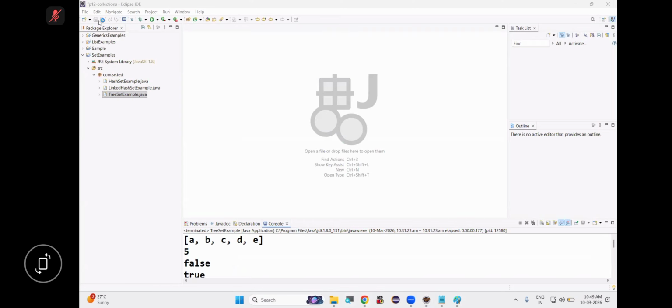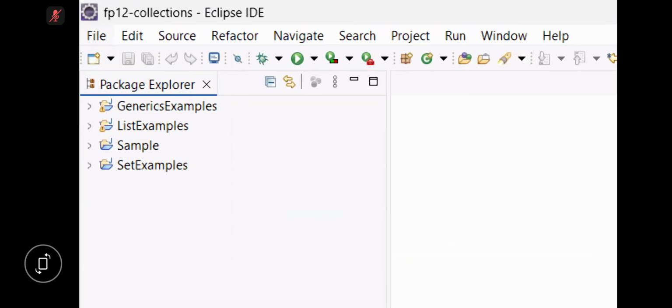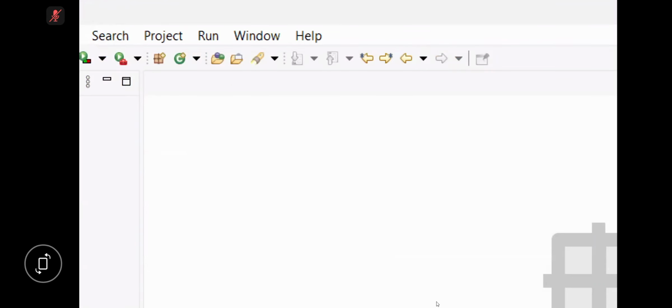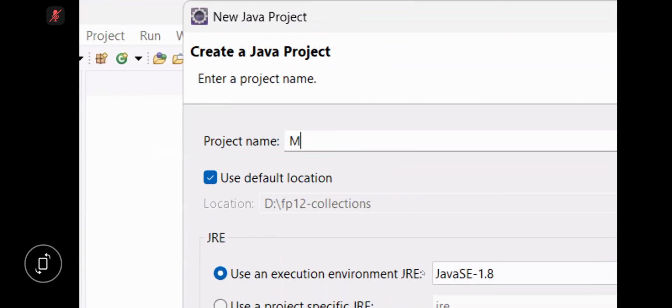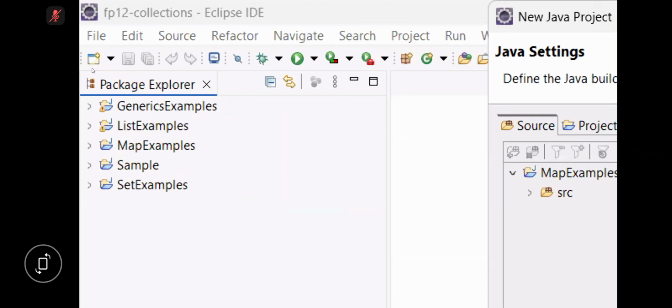Let's create a new project. Java project. I'm taking map examples. Next, finish. Project is ready.